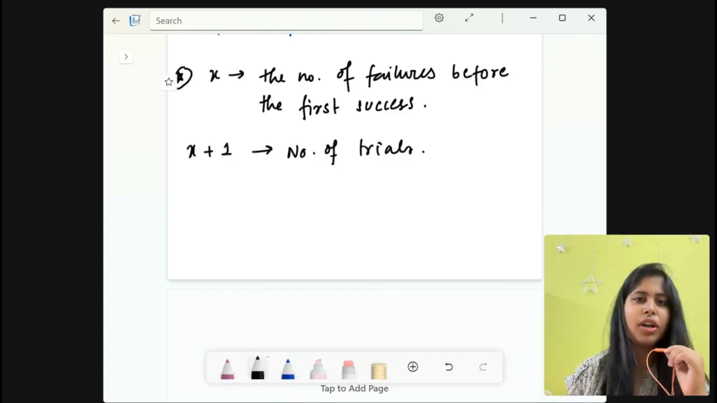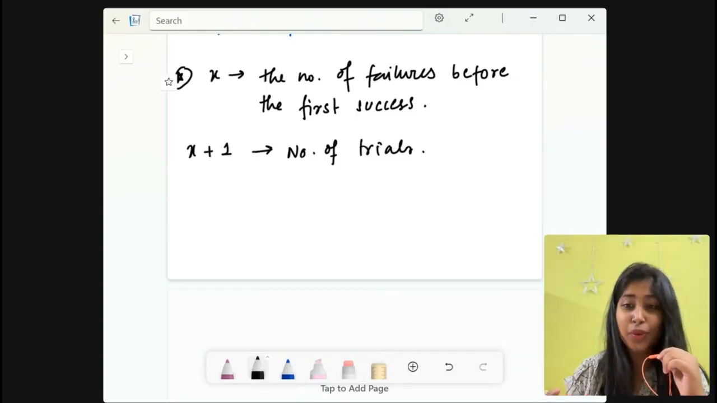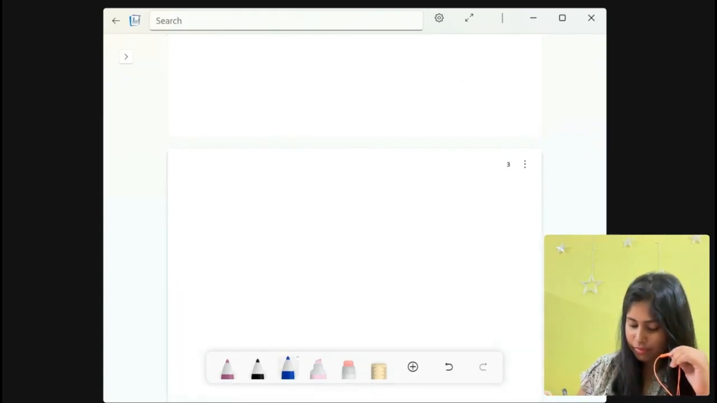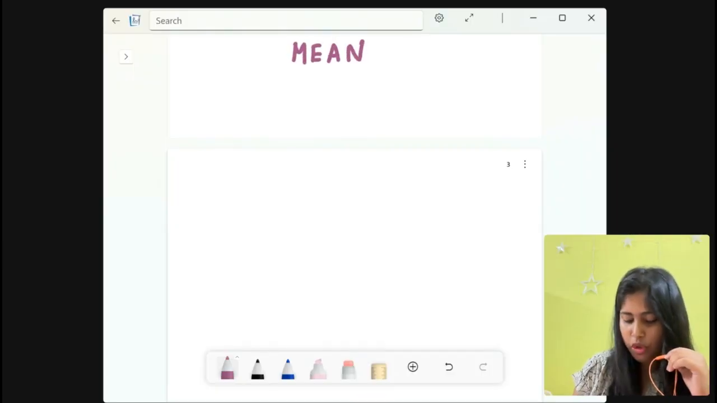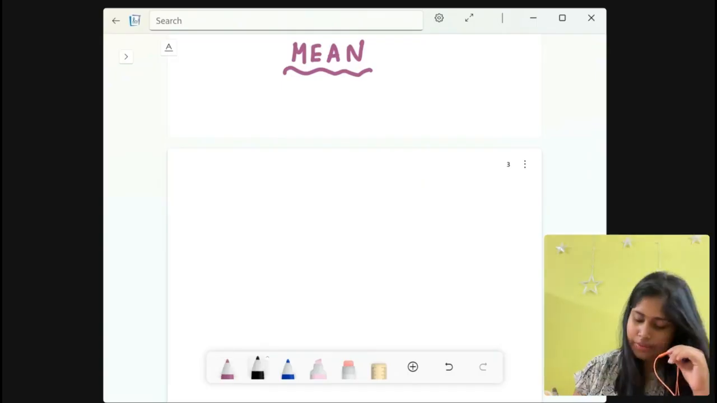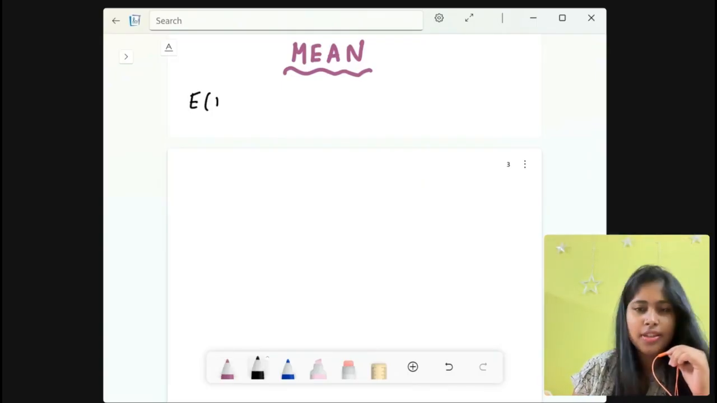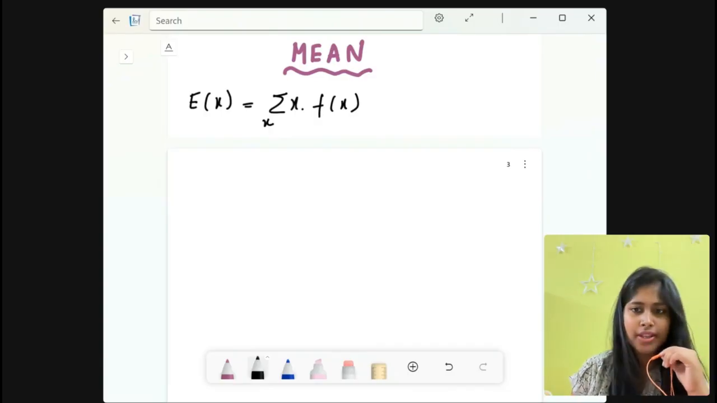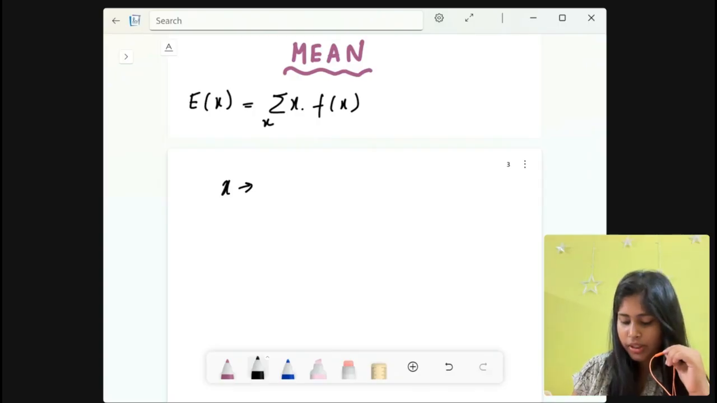All right. Now, after all these things, we need to find the mean of the geometric distribution, right? Now, how do you calculate the mean? What is the mean in a random variable? That is the expectation, right? So if you write the expectation of x, this is the formula: expectation of x is the summation of x dot f(x), over the range of x, right? Now what is this x here? The x here denotes the individual value.